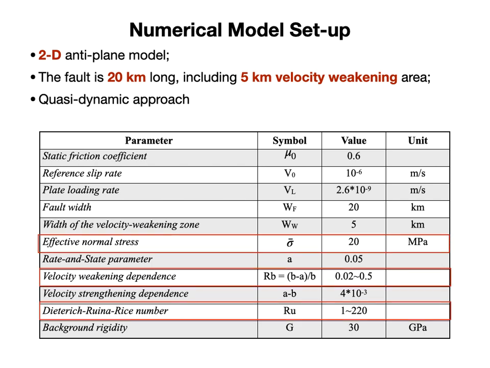Other important parameters are effective normal stress, which is 20 megapascal for our cases compared to the commonly used 100 megapascal for crustal faults. And the Rb number ranges from 0.02 to 0.5 since we want to explore the near neutral to strong weakening condition. And the Ru number ranges from 1 to 220 to construct the parametric space of Ru and Rb.